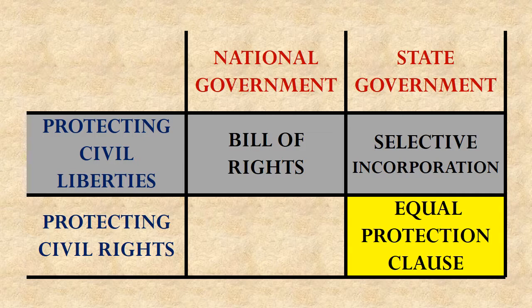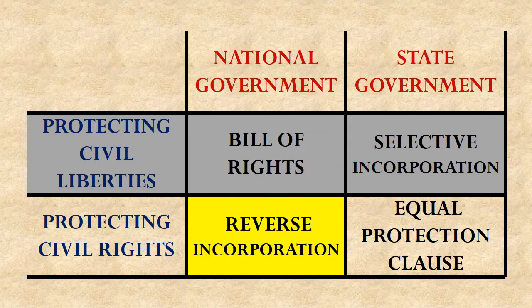Well, that obviously is the Equal Protection Clause, which is found in the 14th Amendment. But remember, that only gets us halfway to where we want to be, because we still have the national government potentially infringing upon people's civil rights. So now let's think about what in the Constitution will stop the national government from taking away people's civil rights. Well, remember, there's nothing. There is no Equal Protection Clause in the Constitution that applies to the national government.